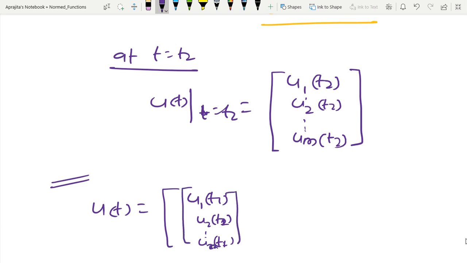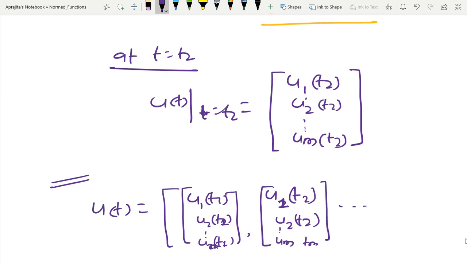So like this, another vector at the just next instant, u(t2): u1(t2) to um(t2). So I have infinite many entries because time is continuous.